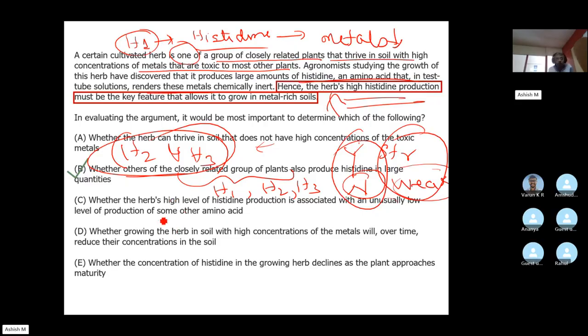Notice some other amino acid is out of scope. We are just considering histidine here. Over time, how would it impact the concentration of metals? We don't care about that. Whether the concentration of histidine in the growing herb declines as the plant approaches maturity, obviously would be again out of scope.